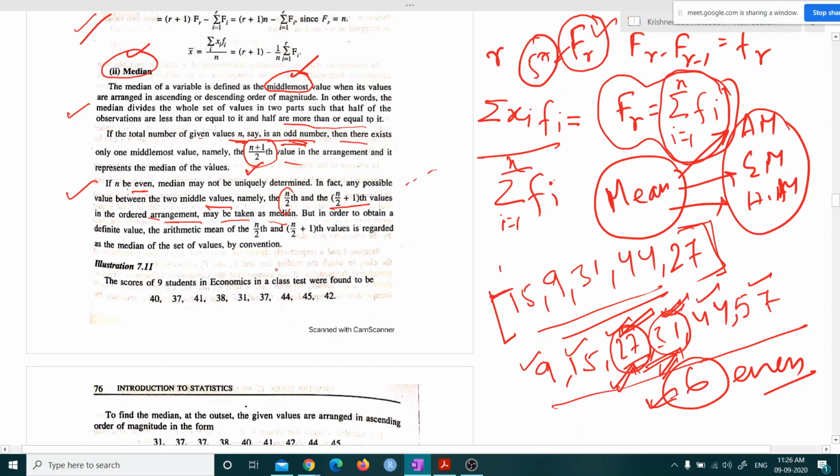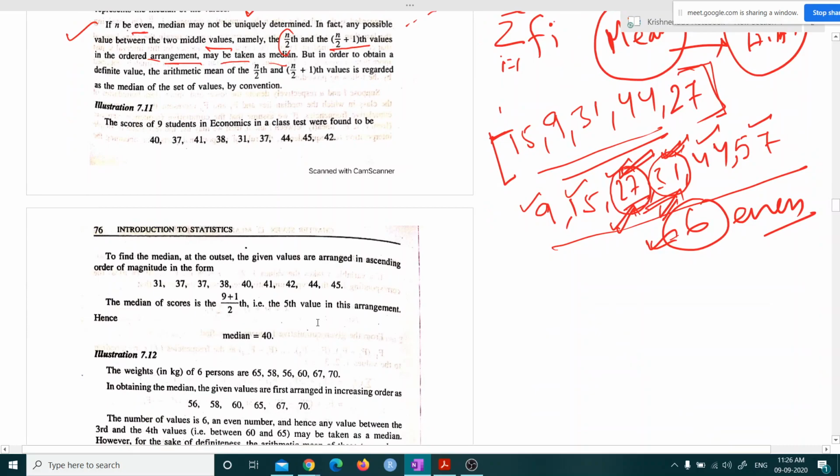So now we should look at this example: the scores of 9 students in economics in a class test were found to be 40, like this. How many? 1, 2, 3, 4, 5, 6, 7, 8, 9. So this is odd, very simple. 9 plus 1 by 2, that is 10 by 2, the fifth value.